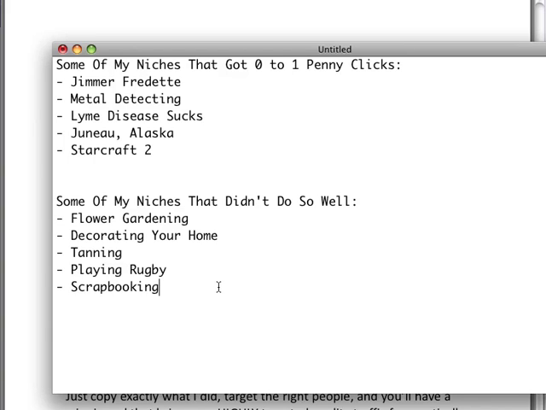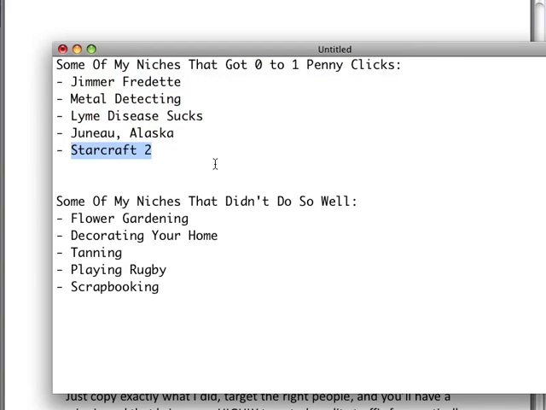You can just tell from these, let's say these topics were brought up at a get-together or a party and someone was bashing on decorating your home. I don't think anyone would verbally defend that topic. I don't think they'd go out of their way to verbally defend some of these. Playing rugby, I was kind of surprised. I thought people were really passionate about rugby, and I targeted a really niche audience, and I thought that would have done a lot better than it did, but it didn't do so hot. And scrapbooking, again, probably not as passionate as some of these other ones.